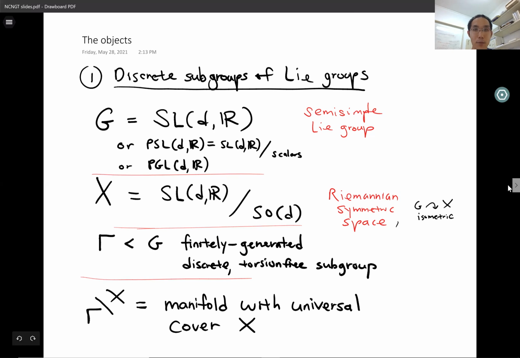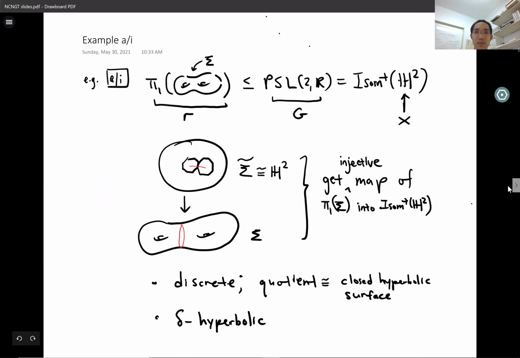Let me give some concrete examples. This first example is a surface subgroup, a surface group sitting inside PSL2R. PSL2R is the group of orientation-preserving isometries of the hyperbolic plane. So here, G is PSL2R, X is the hyperbolic plane, which can in fact also be described as the quotient of SL2R by SO2, and gamma is our surface group. How do we get such a surface group as a subgroup of PSL2R? Let me describe this in a little bit of detail because it will also show the connection between some of these discrete subgroups and geometric structures.